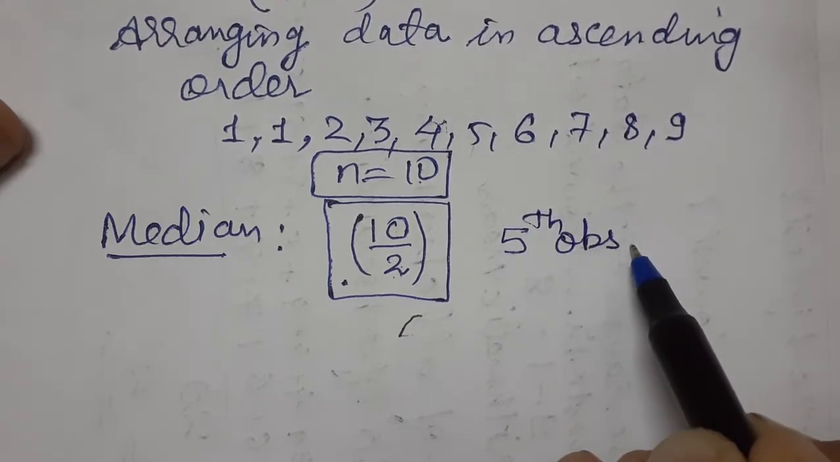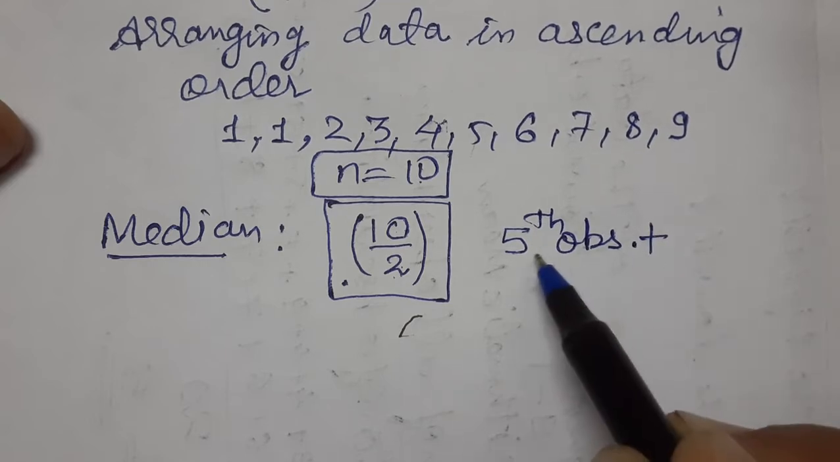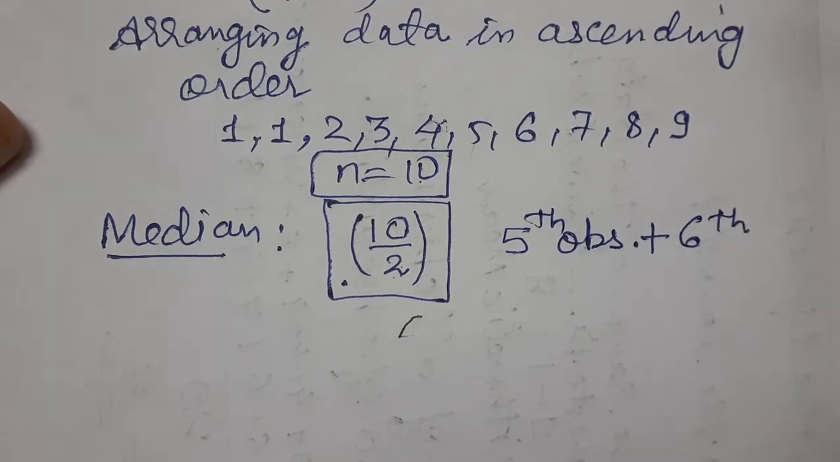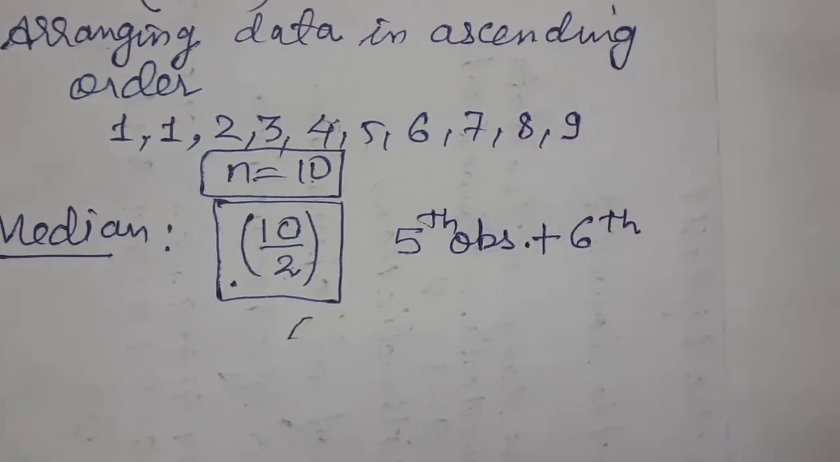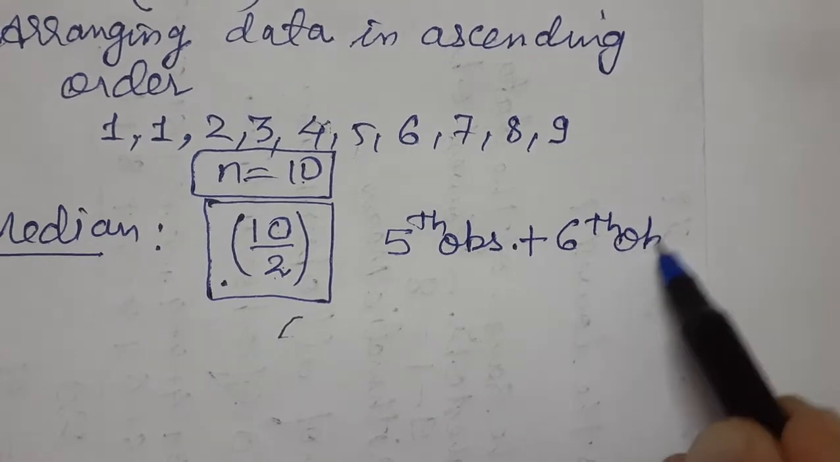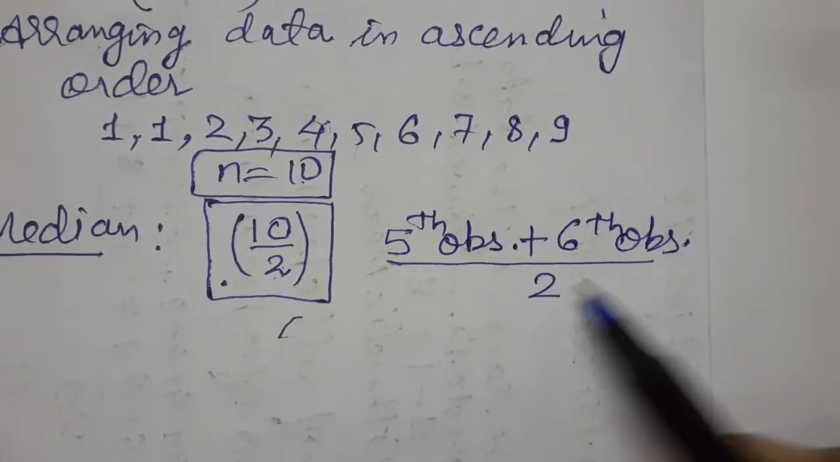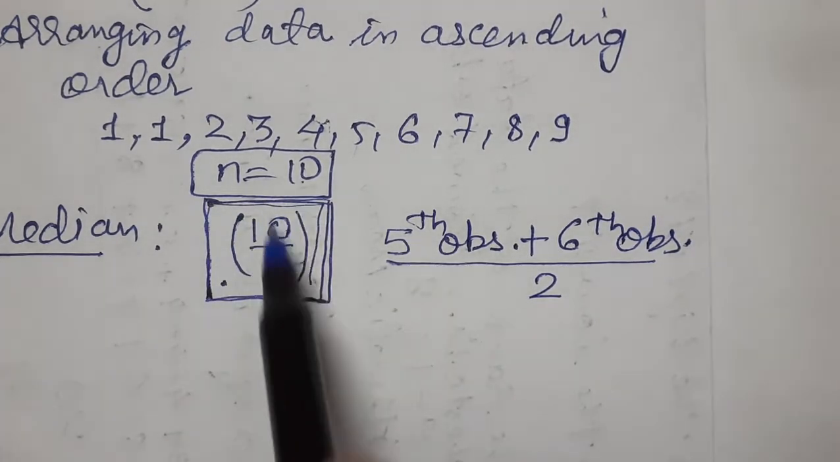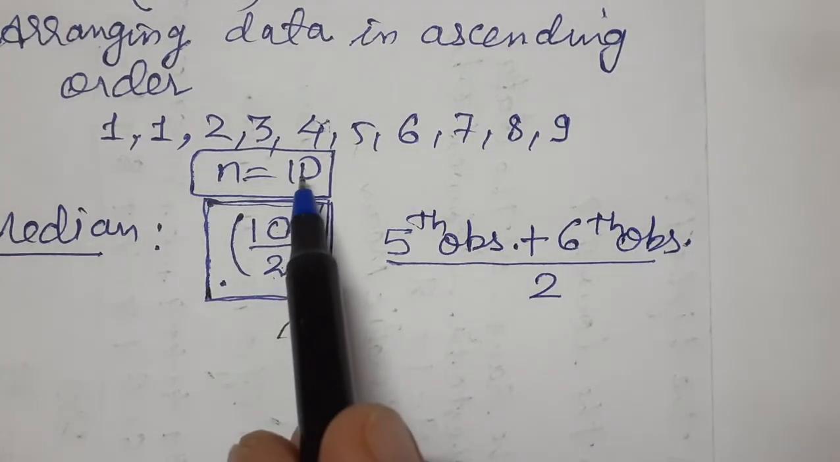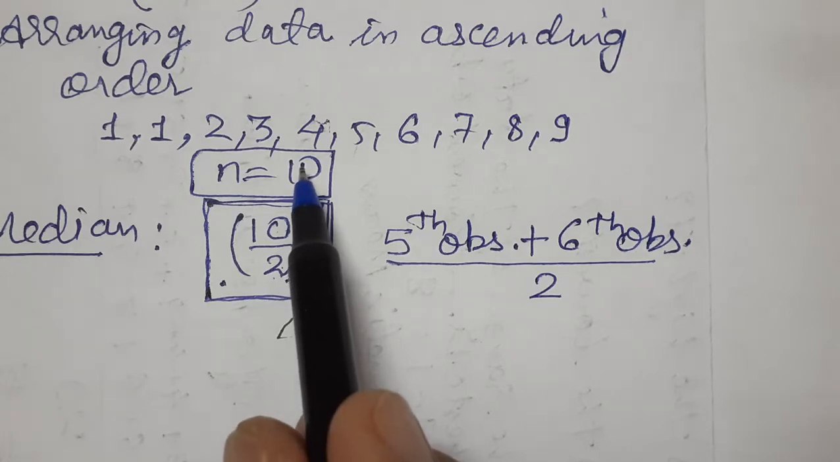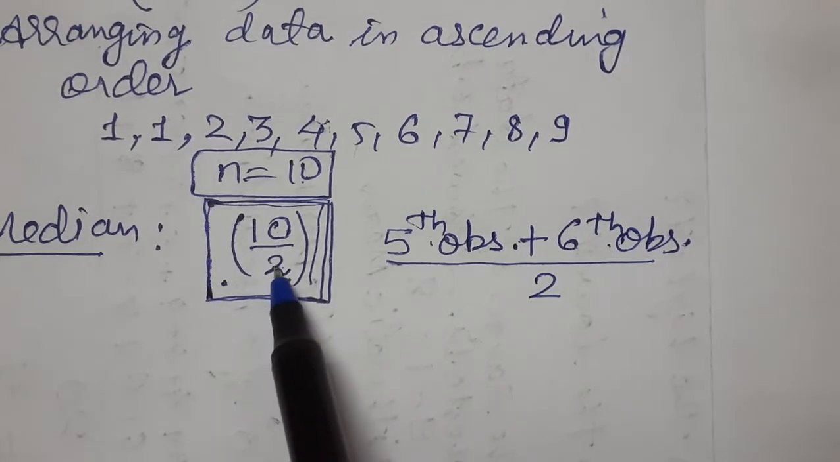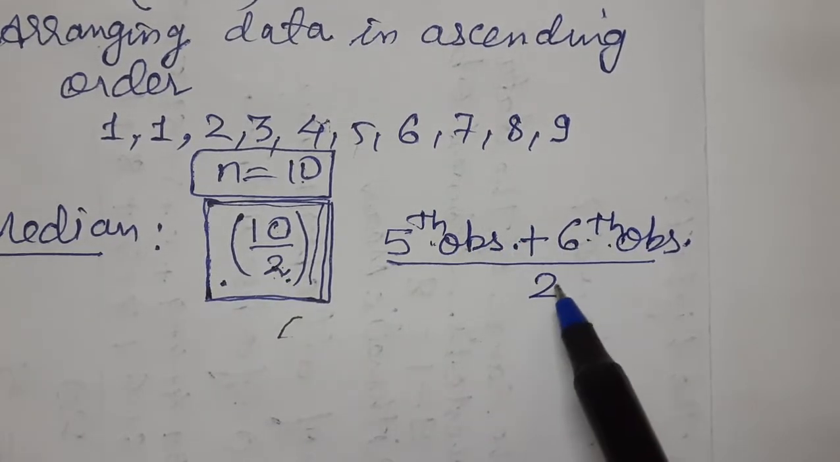Now what you have to do? You have to take the fifth observation plus the one just after it. What will come after the fifth observation? The sixth observation. So median equals fifth observation plus sixth observation, divided by 2. This is just a reminder. Suppose you get 12 observations, then 12 by 2 is 6, so the sixth plus 7th will come. But here 10 by 2 is 5, so (fifth observation plus sixth observation) by 2.